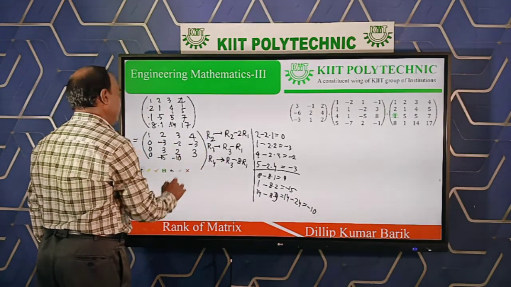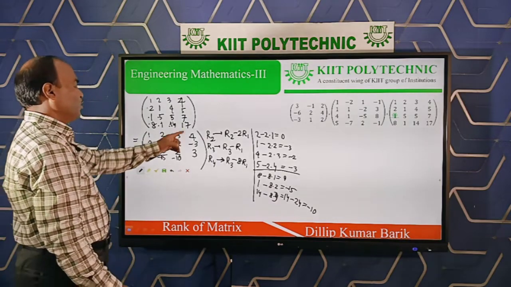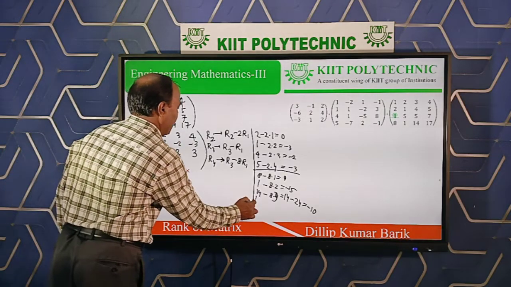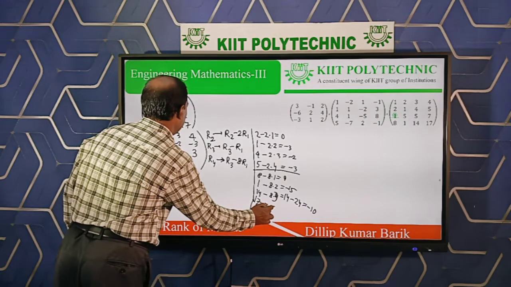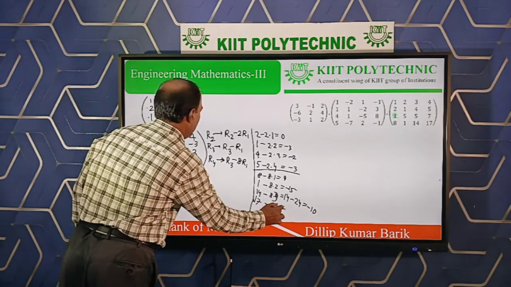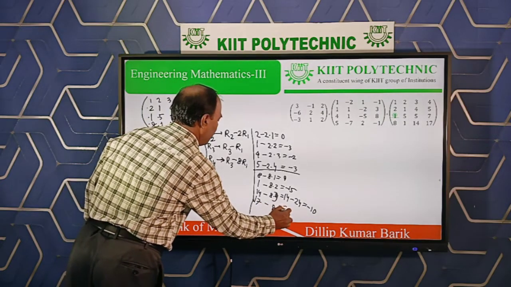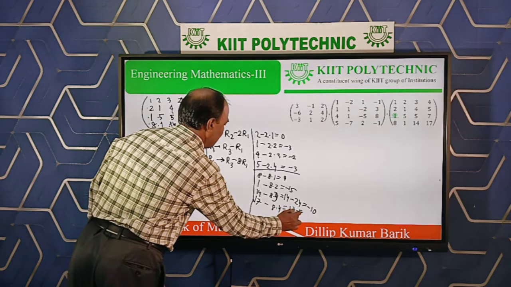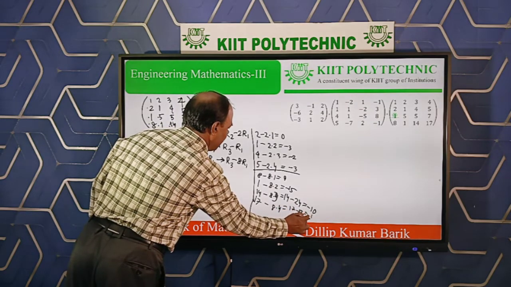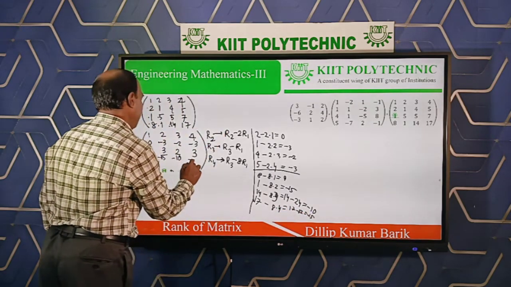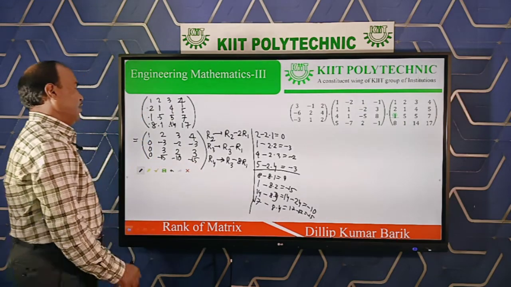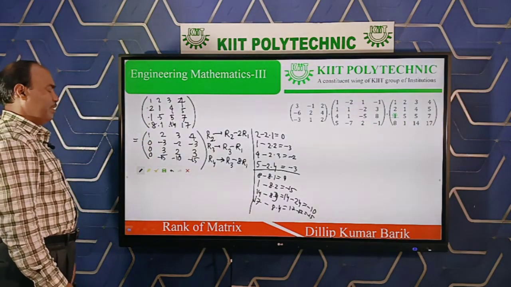Here is minus 10 and the next one is 17 minus 8 into 4, 8 times 4 is 32, 17 minus 32 is nothing but minus 15. Clear? So the second step is completed.